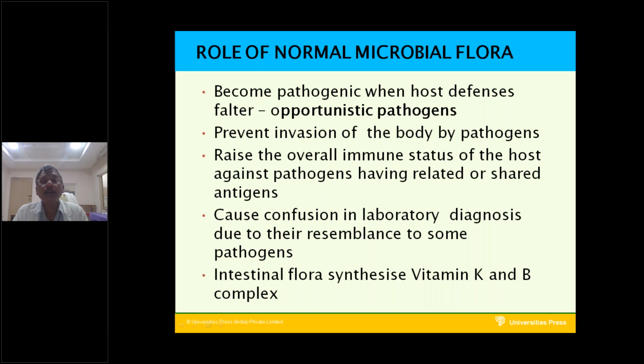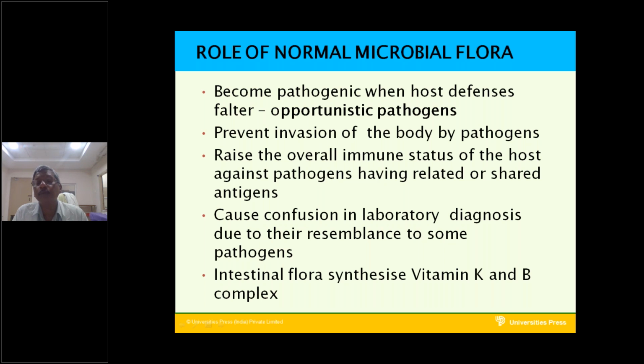Next, it causes confusion in the laboratory diagnosis due to their resemblance to some pathogens. That is one problem of the normal flora. The normal flora synthesize vitamin K in the large intestine. Vitamin K is important for blood clotting. That is why vitamin K is important for the human body. Not only that, these bacteria will also produce B complex vitamins.